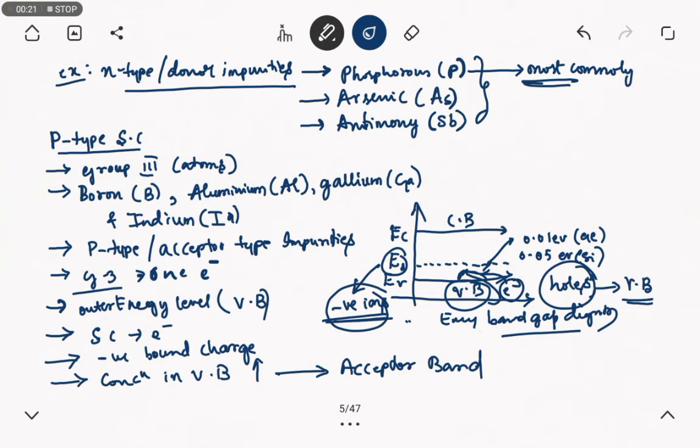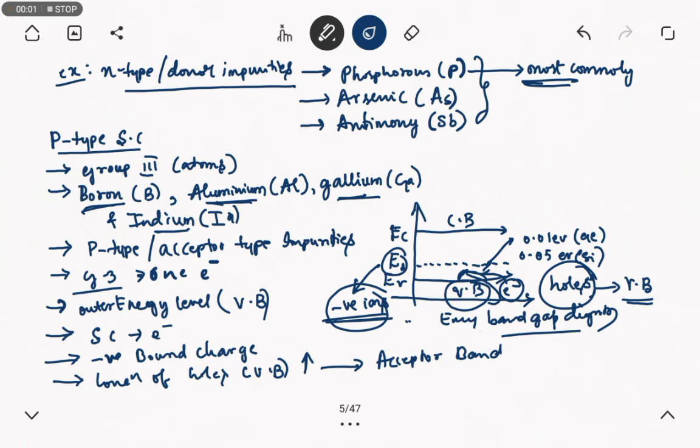Some of the examples which I have given are boron, aluminum, gallium, and boron is the most commonly used acceptor impurity. Boron is used in many applications.